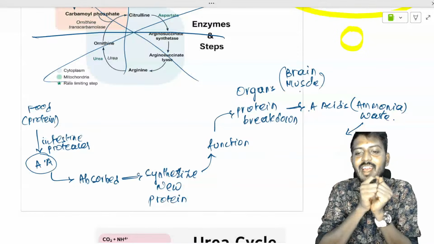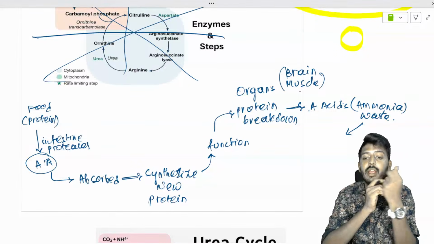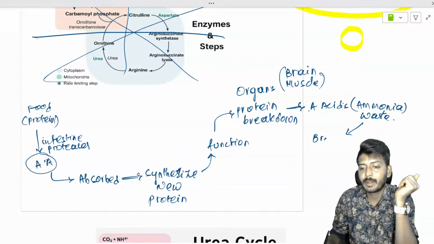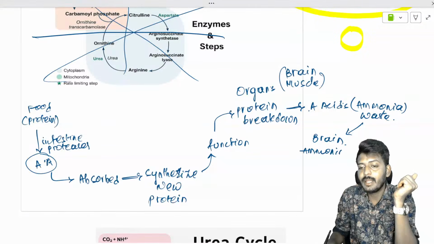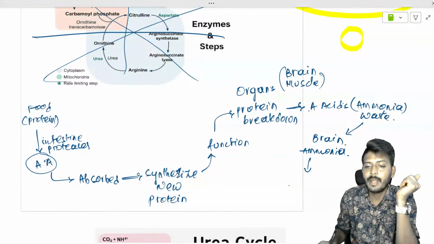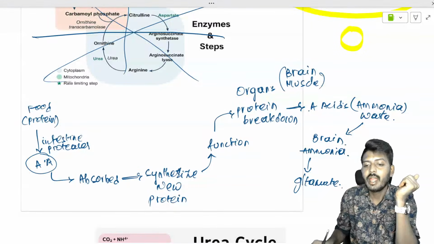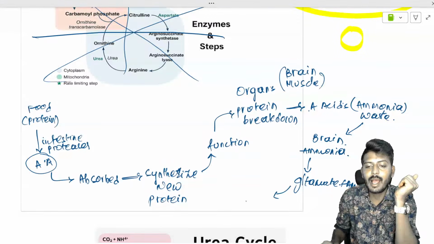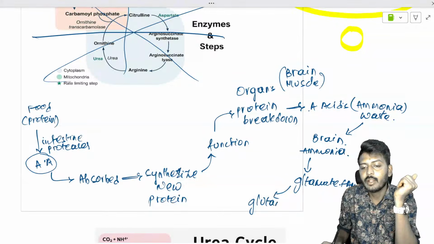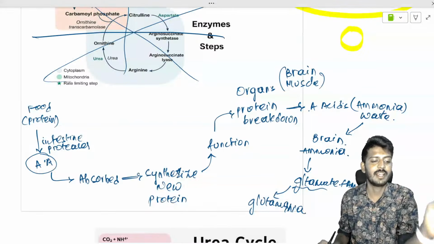Anyways, now you have organs. In the organs there is a breakdown of protein. Protein will give amino acids. So in the brain, the ammonia will be taken by your glutamate. Glutamate plus ammonia, now it will become glutamine. It becomes glutamine. So the transfer of ammonia from one amino acid to another amino acid such as glutamate